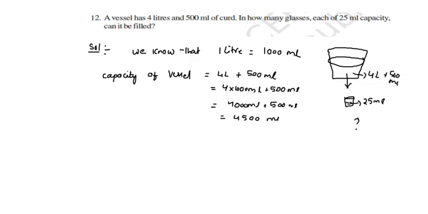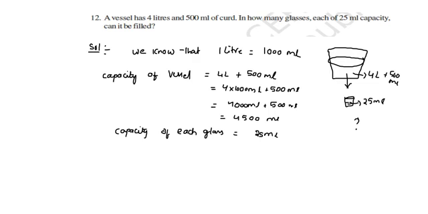Now the capacity of each glass, how much is already given here? 25 milliliters. Here both are milliliters, right? Now the number of glasses that can be filled.